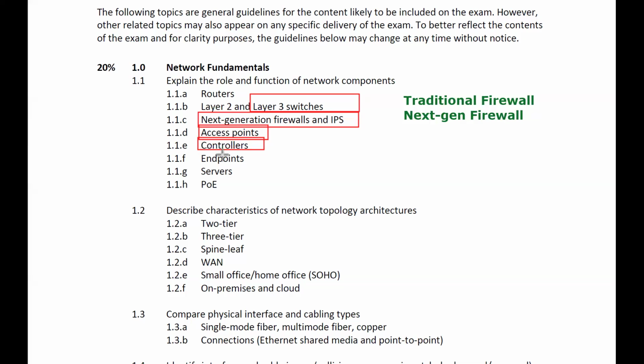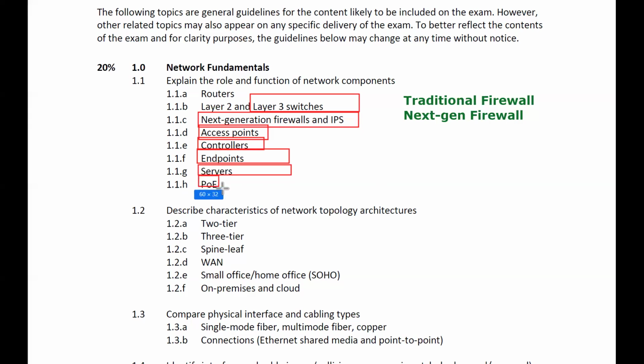Now endpoints, you know what the endpoints are? Like end devices, right? Mobile phones, laptops, computers. These are the end devices. Servers. A server is a physical device that is used for storage, for hosting websites, for running applications, for running certain virtual machines, all these things. There can be multiple uses of servers depending upon the types we are going to use. We can even have DNS servers, NTP servers, network time protocol servers, right?